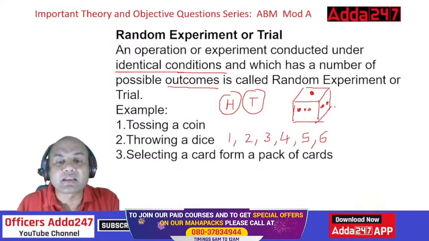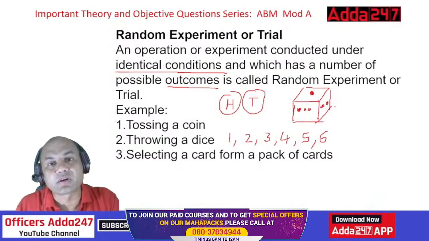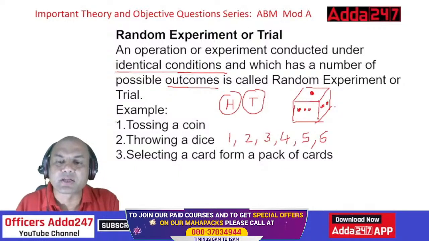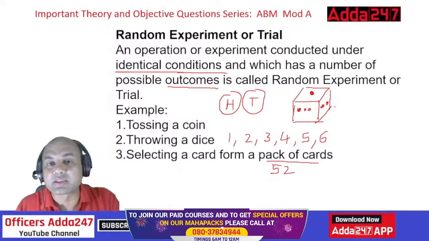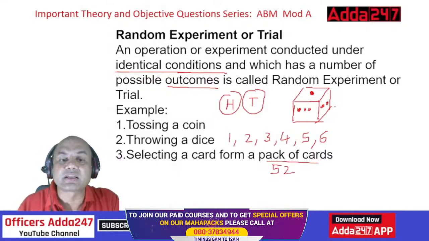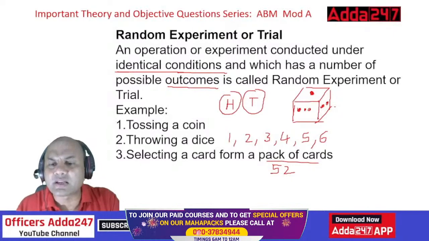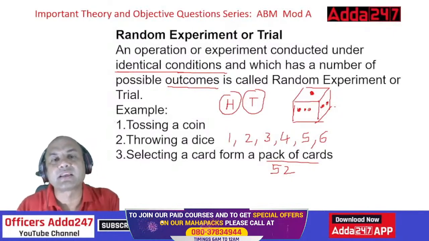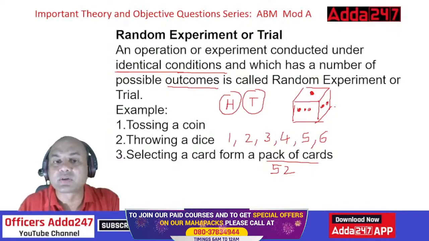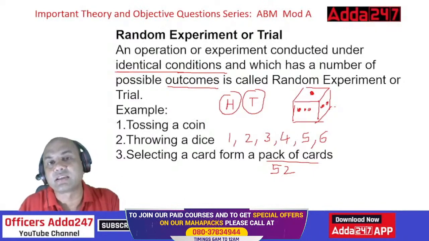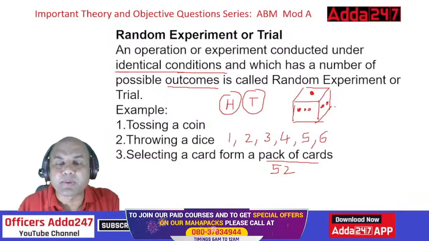Selecting a card from a pack of cards, what does it mean? From a pack of cards, how many cards are there? There are 52 cards. We don't consider the joker. So selecting a card means I can select any card, it can be any one of those 52. Identical conditions again: the same pack of cards is there.